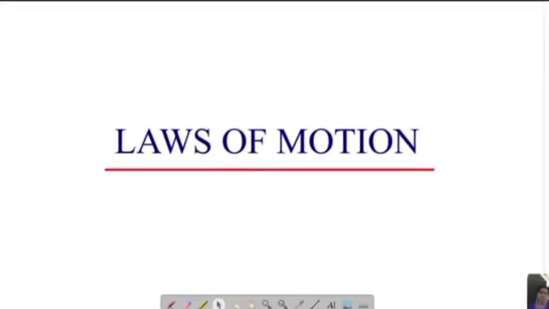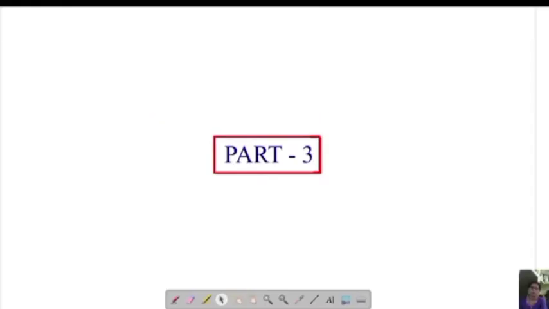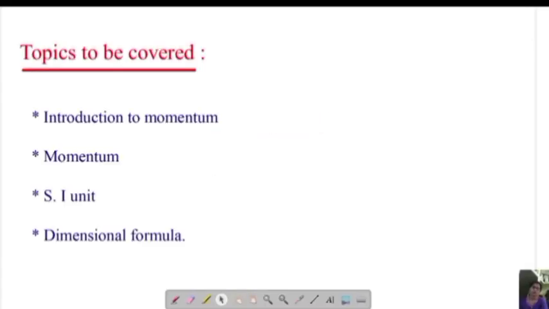Hello students, welcome back to the session of laws of motion, part 3. Let's know what are the topics to be covered in this session: introduction to momentum, the SI unit of momentum, and also the dimensional formula of momentum. These are the topics which are going to be covered in today's session.